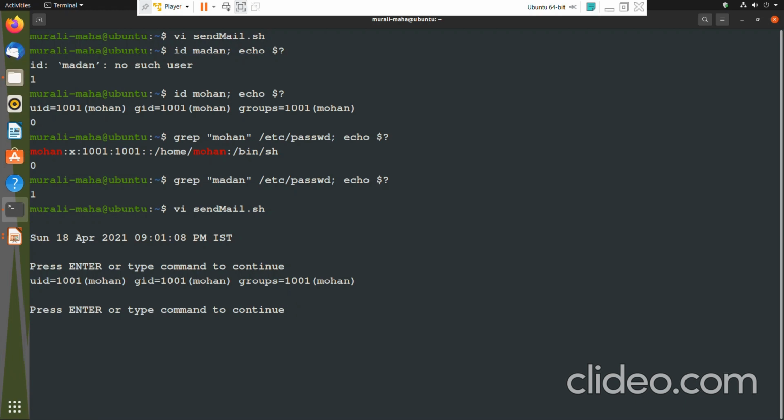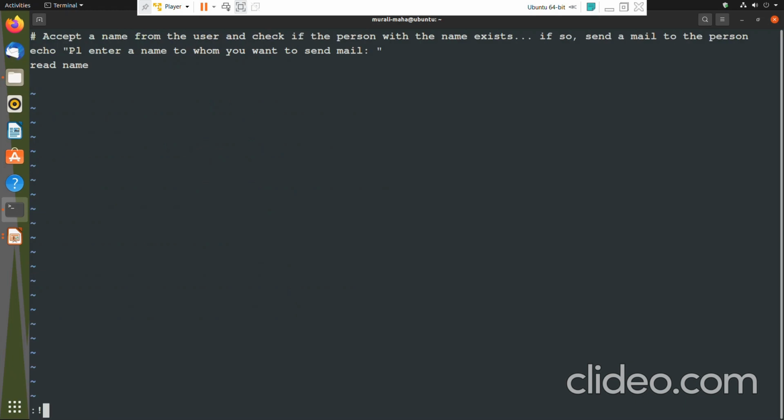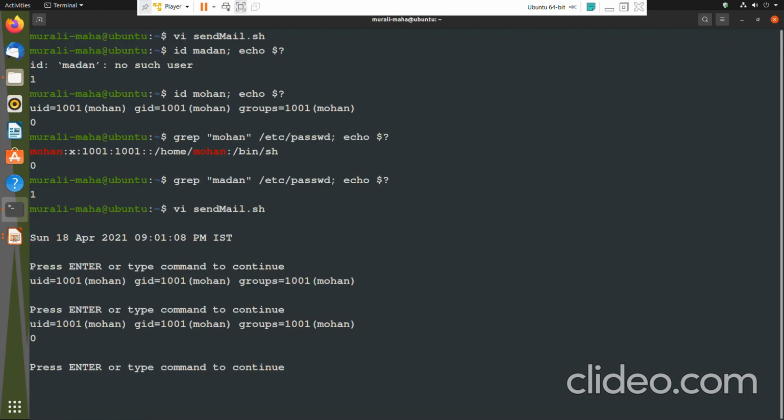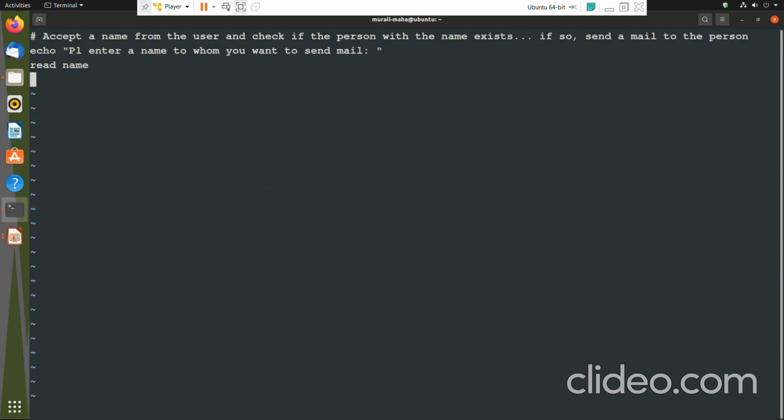Or colon exclamation id Mohan, then semicolon. So if you want to execute more than one command, you can execute it like this, right? echo $? gives 0. So the dollar question mark value is 0. Now let me execute id $name. Whatever input the user has given, that input would be assigned to the variable $name. Whatever name the user has entered would be there in $name.